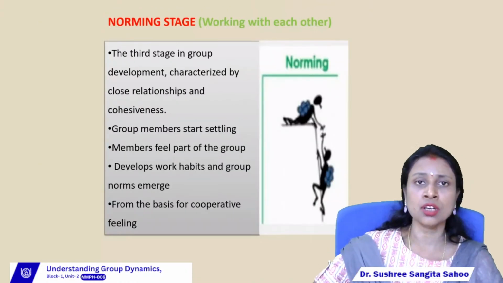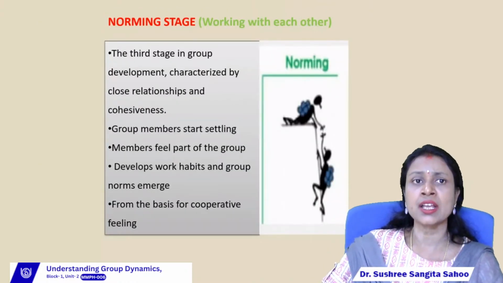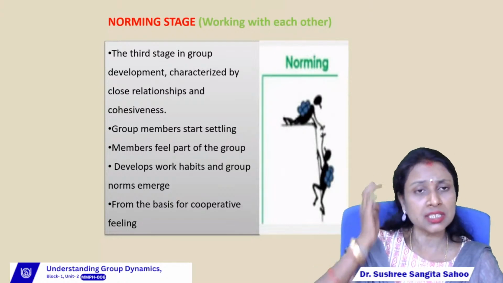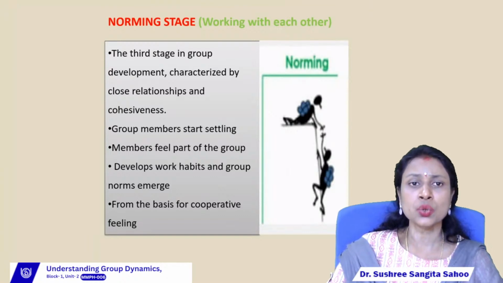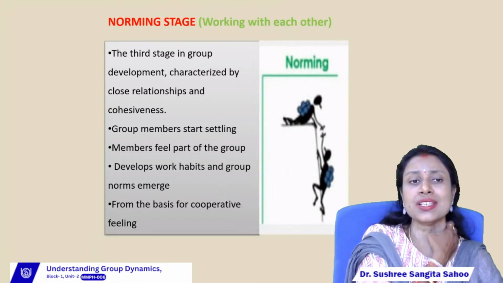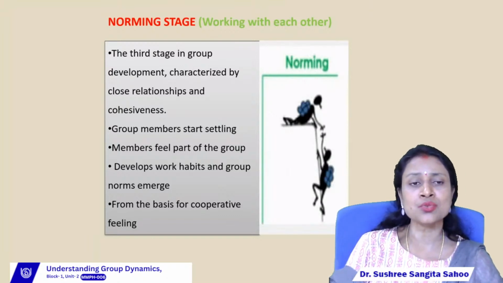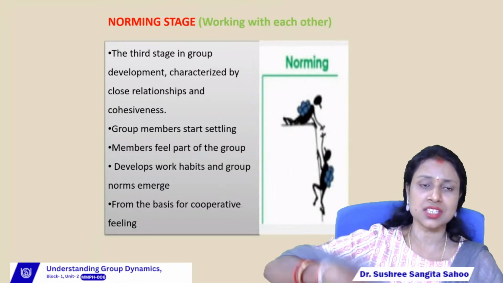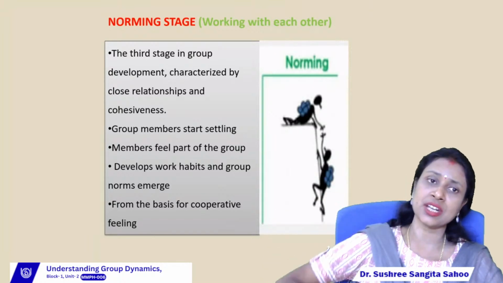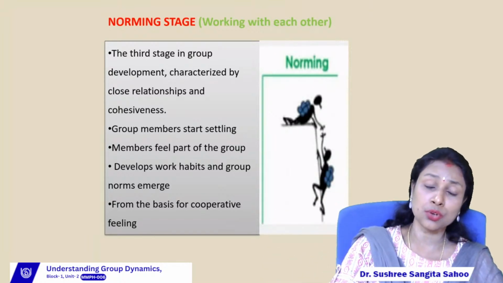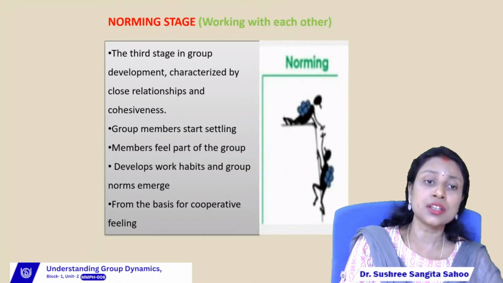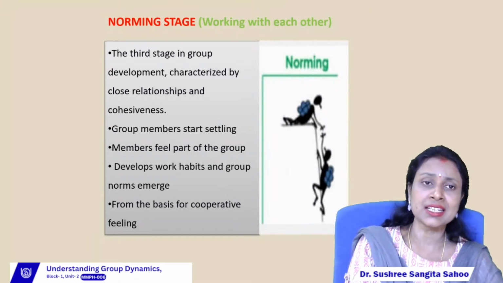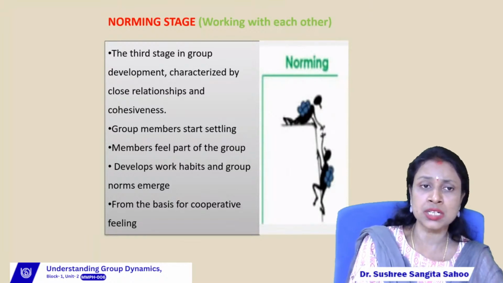Then norming. So norming means working with each other, right? So in this stage, this is the third stage of group development, where we can find certain rules and regulations the group members form to increase the cohesiveness among them. Cohesiveness means what? Like a close relationship, right? Or close interaction, right? So cohesion is the degree to which the group members interact with each other or are near to each other.